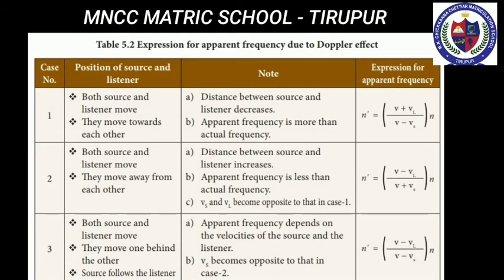So first one, both source and listener move. They move towards each other. Then the apparent frequency formula: N dash is equal to (V plus VL) divided by (V minus Vs), into N. You just go through the following formulas.